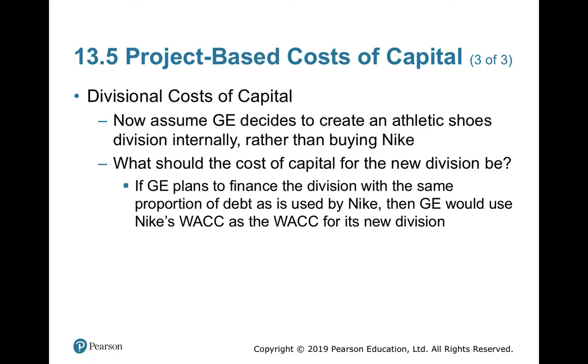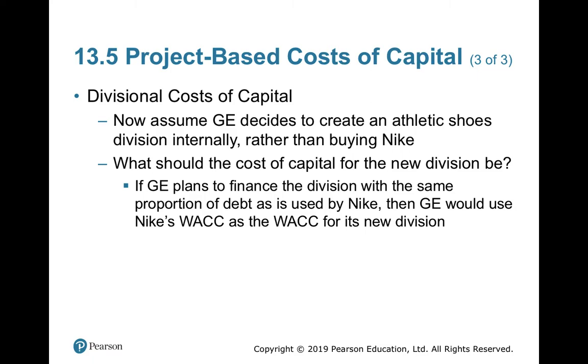Now assume GE decides to create an athletic shoe division internally rather than buying Nike. This is what the company has now. See, when you are reinvesting, you have to take the alternate course of action also. That is what capital budgeting is saying: option A, option B, option C. Similarly, option A, buying Nike. Option B, not buying Nike. You develop an internal unit in General Electricals which will develop the sports shoe. So you assume GE decides to create an athletic shoe division internally rather than buying the company Nike.